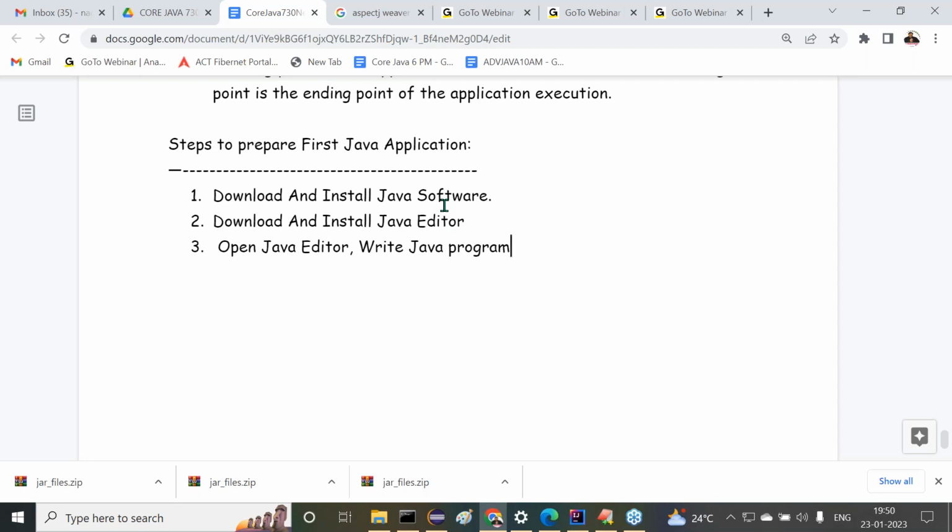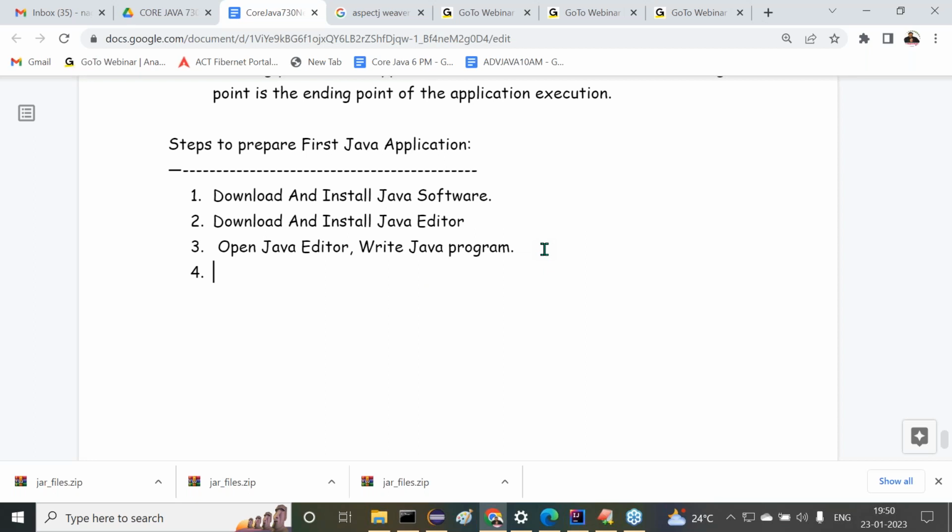To write that program, what exactly is the syntax required, what exactly are the elements required, what exactly are the lines of instructions we require to display that first program. That's why I'm going to open Java editor and write a Java program. Okay, I have written the Java program, sir. Then what next?